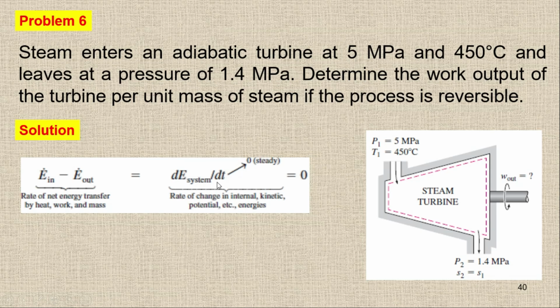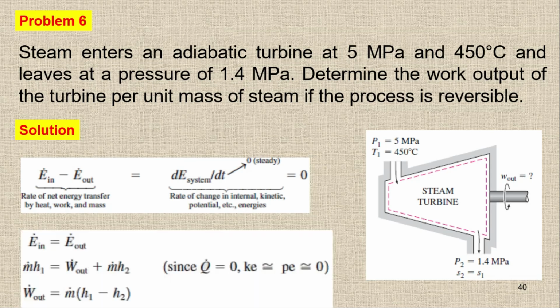So I can easily say that this one is 0. So energy in must be equal to the energy out. So you will not get any storage or change in the energy of the system. It means the energy which is coming in should be equal to the energy that is going out, and we have the output here as well in the form of work, because a turbine is always going to produce some work. So if I'm going to write the equation, we have energy in equal to energy out.